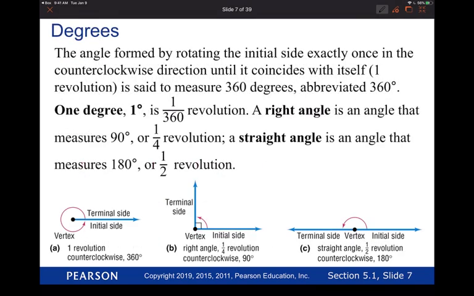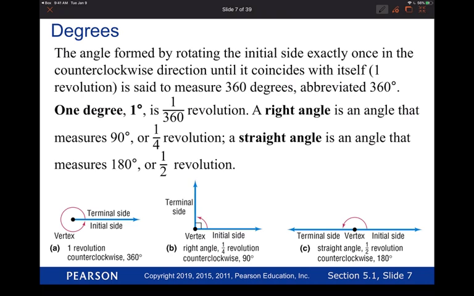All right, so now let's look at degrees. A complete revolution is how many degrees? 360 degrees, all right? So the angle formed by rotating the initial side exactly once in the counterclockwise direction until it coincides with itself is said to be a measure of 360. So again, a complete revolution, we call it 360 degrees. You see in the right-hand side, it says abbreviated 360 with a little raised circle, which means degrees.